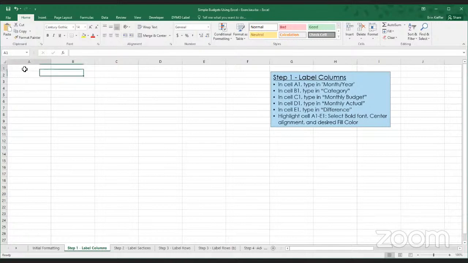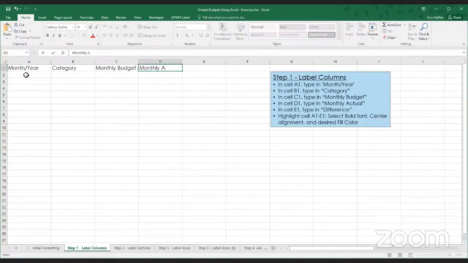We're going to label the columns of our budget. To label a column, you simply select any cell that you want to type in and type the words you want there. We'll start by labeling cell A1 month, year. We're going to label cell B1 category, cell C1 monthly budget, and we will change D1 to monthly actual. So those will be our projected versus actual numbers. And then cell E1 is going to be difference.